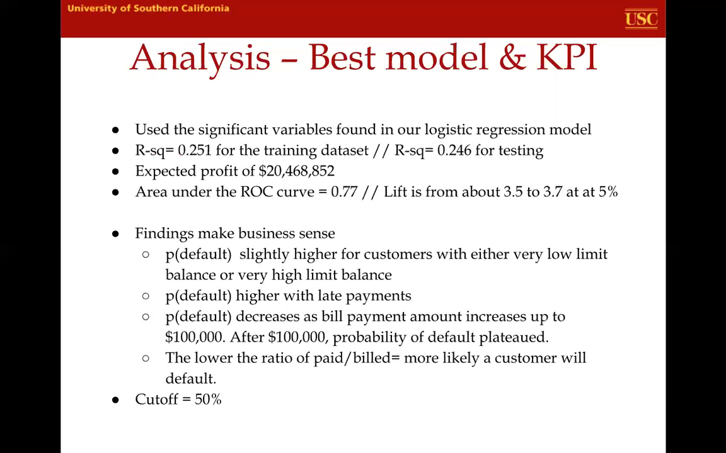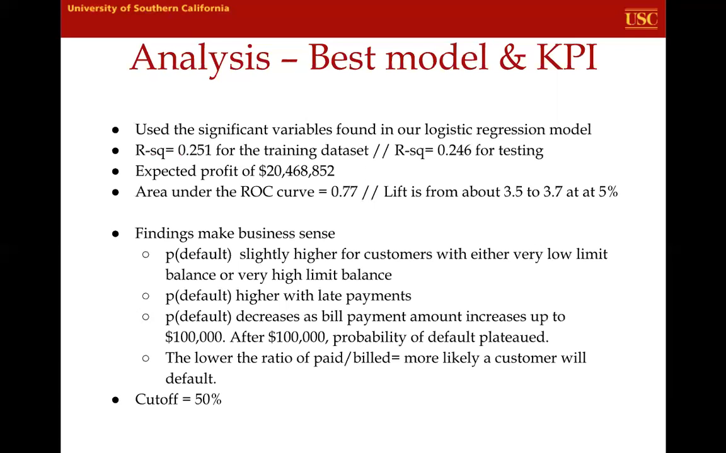According to the profiler, the probability of default was slightly higher for customers that either had very low limit balances or very high limit balances. And this makes sense as customers with very low credit limits either have shorter credit histories or less income, which makes them more risky. And having very high credit limits can make a customer risky because they can also spend more. We also found that the probability of default was higher the more late payments that customers had.